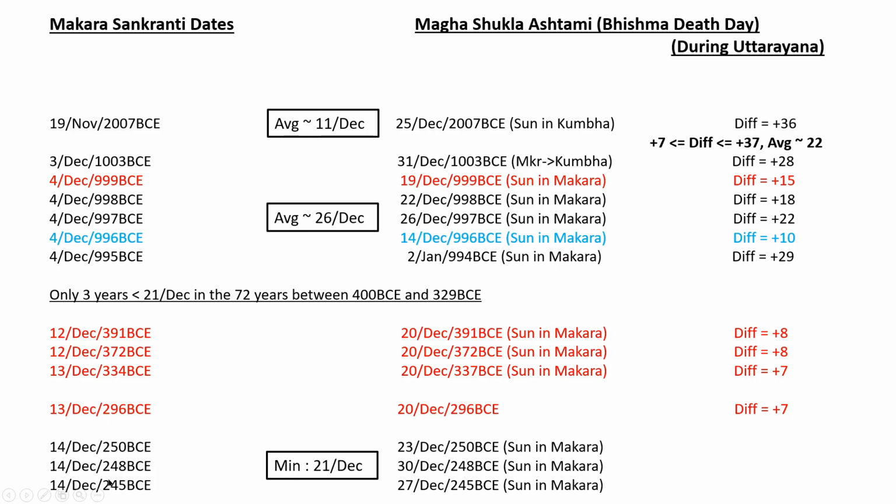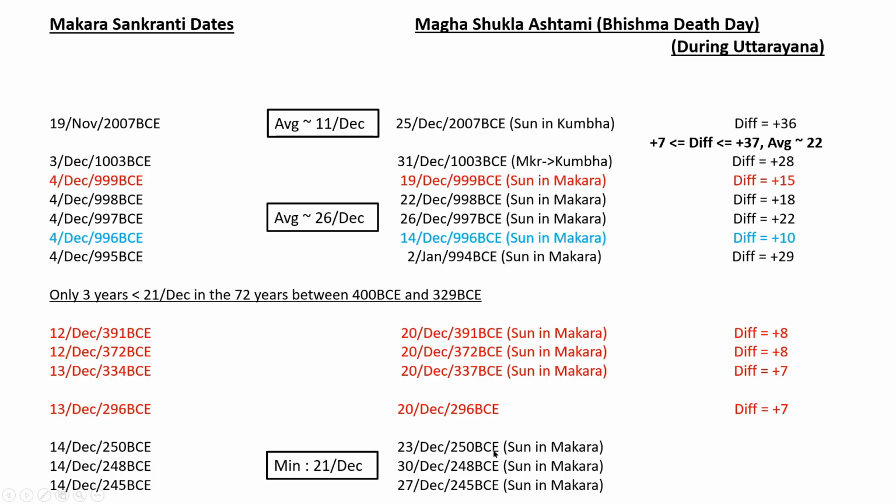Even now, actually, Makara Sankranti is happening on 15 December. So maximum, if we add 37 days, it will come to late March or early April sometime. So it will be in springtime, and this started after around 400 BCE and more so after around 250 BCE.